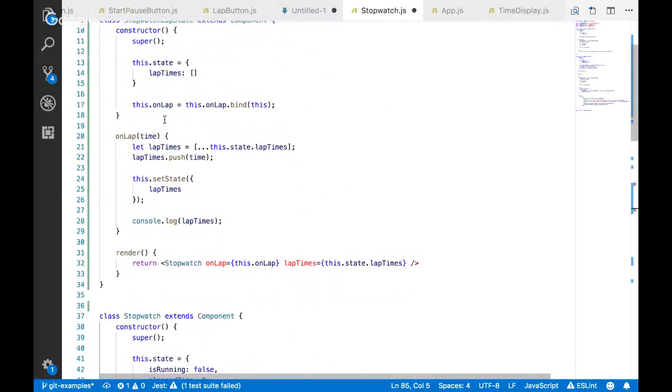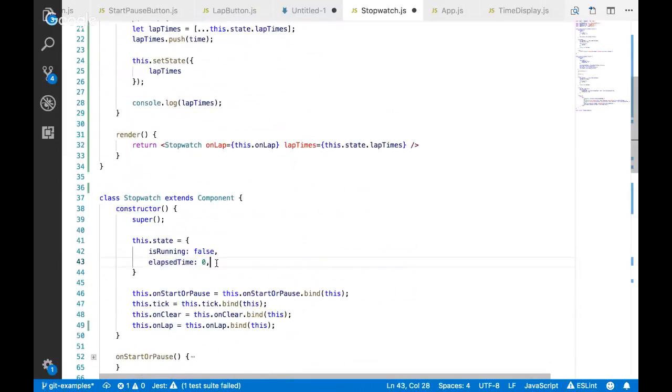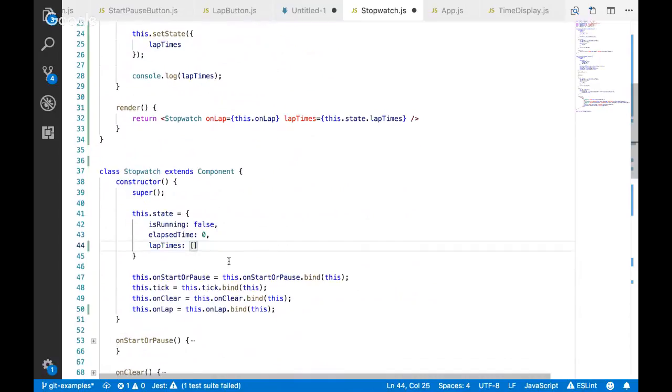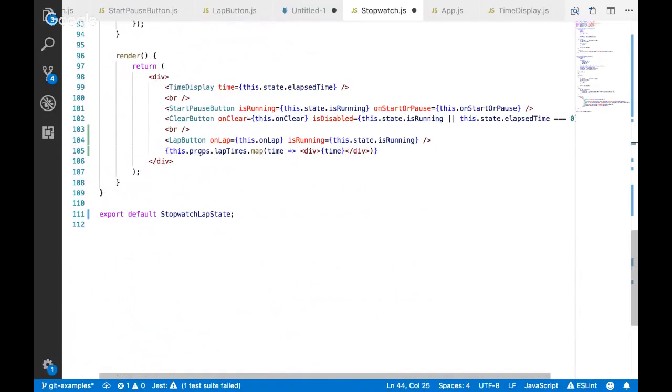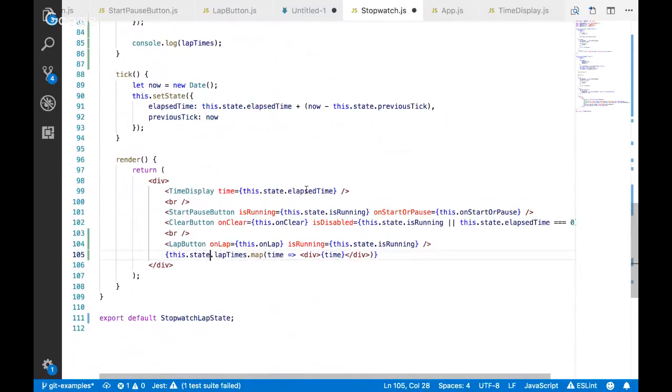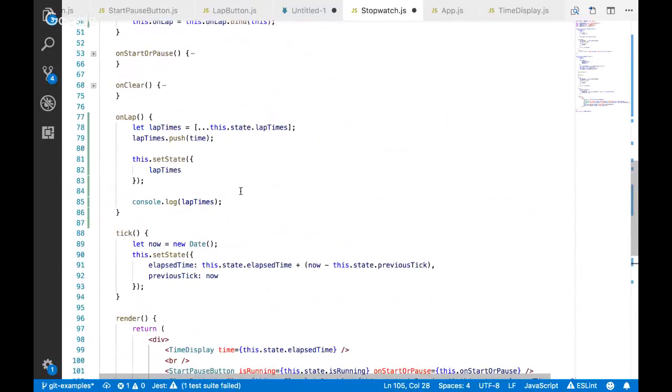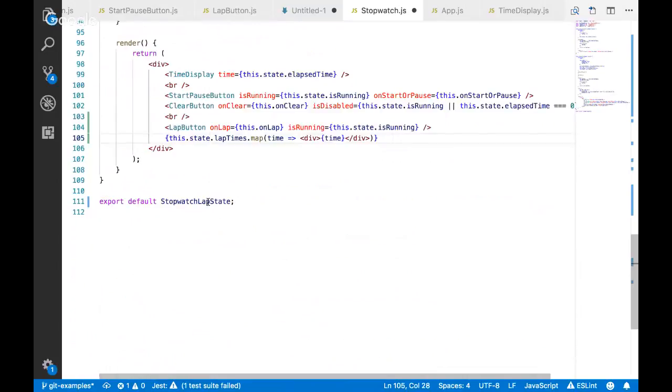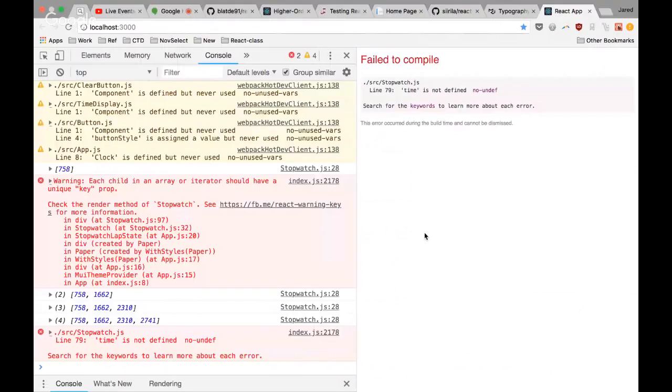Bring it back in. Lap time. Add it here, get rid of that. Now this is state again, in our very primitive version. And we can change what we export out of here to just be our stopwatch, and I don't think we need that component that was up there. Double check, make sure.